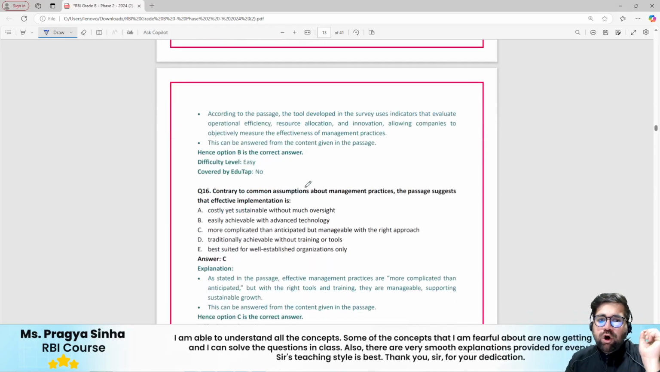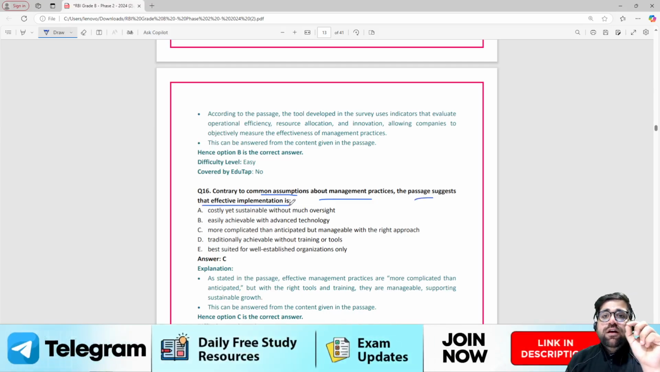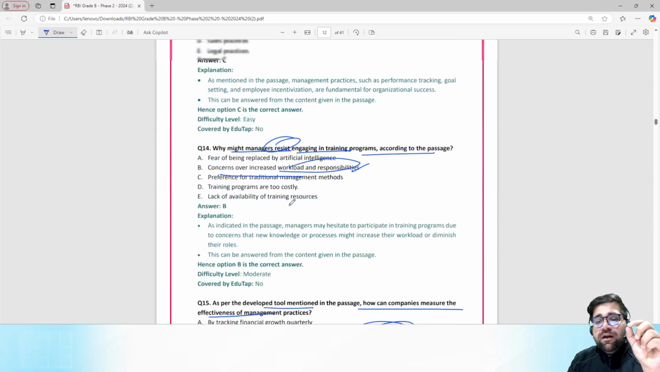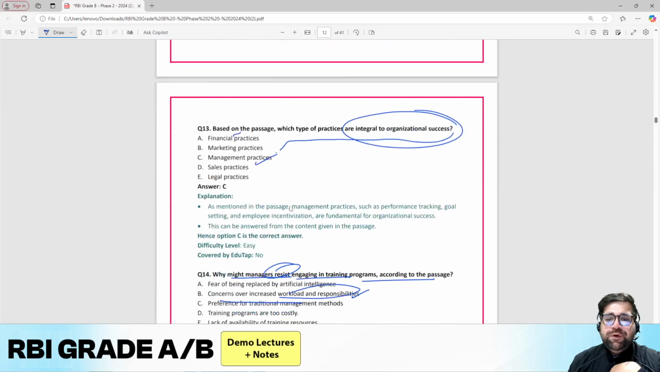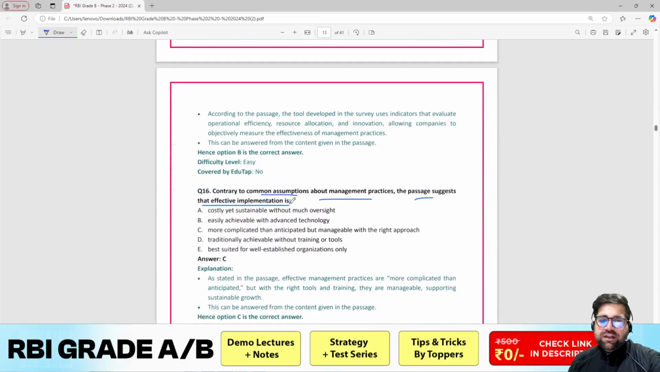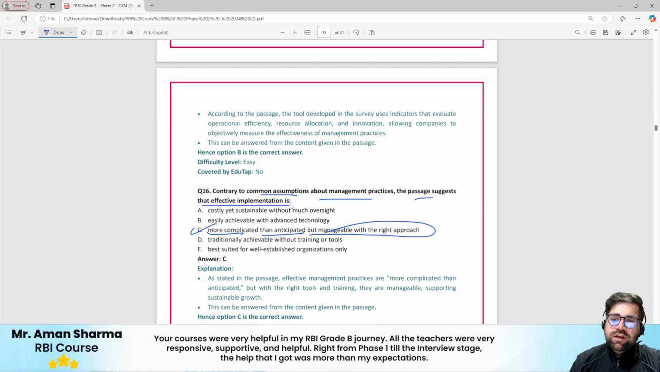Okay, contrary to the common assumptions about management practices, the passage suggests that the effective implementation is what? Effective implementation is definitely complicated, but it requires efforts also. Passage number 4 talks about it. So therefore your answer to question number 16 will be option number C, more complicated than anticipated but manageable with the right approach. This is what paragraph number 4 is talking about.